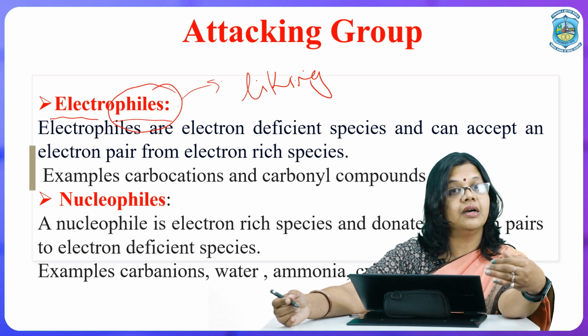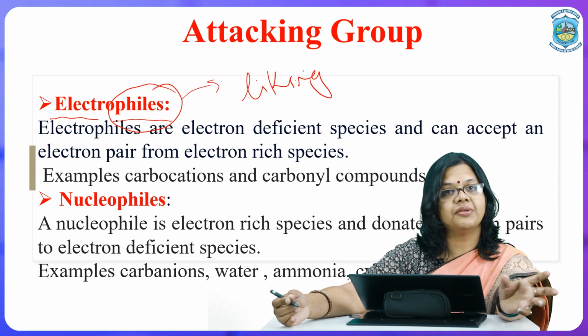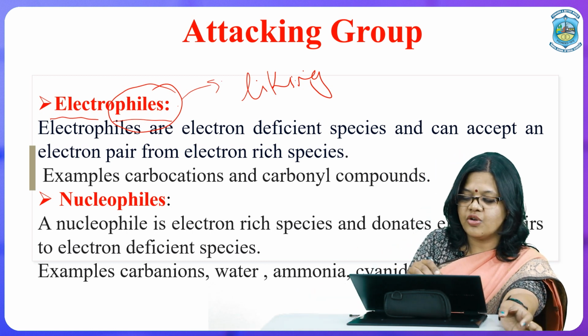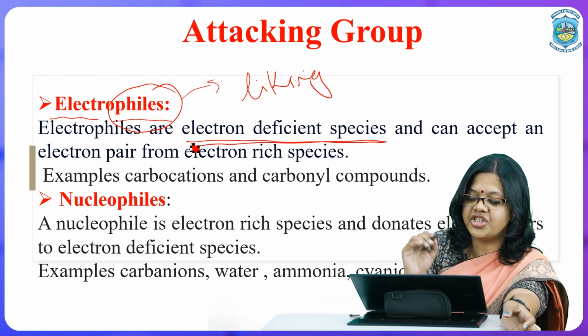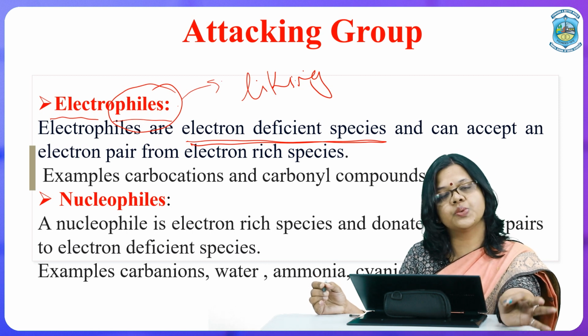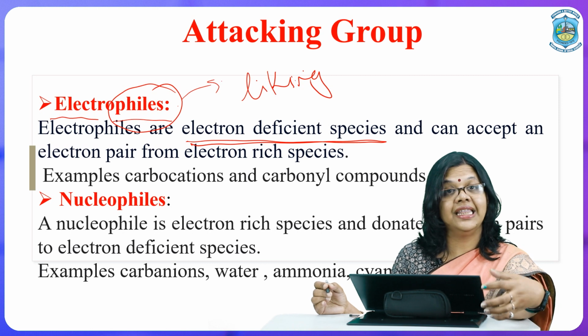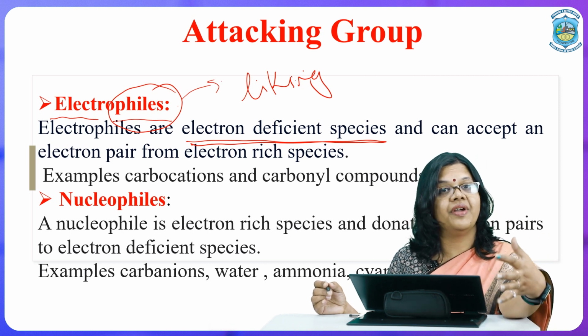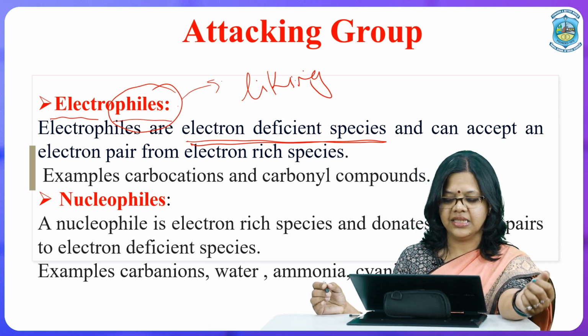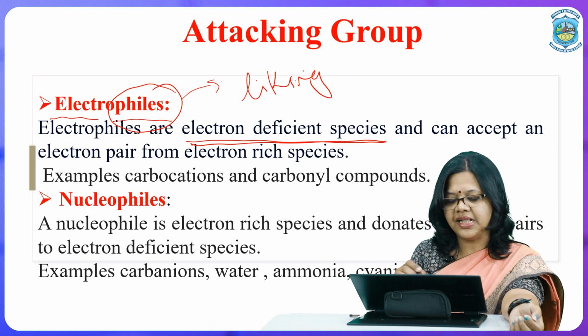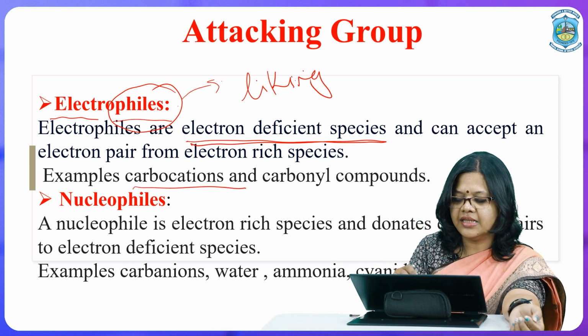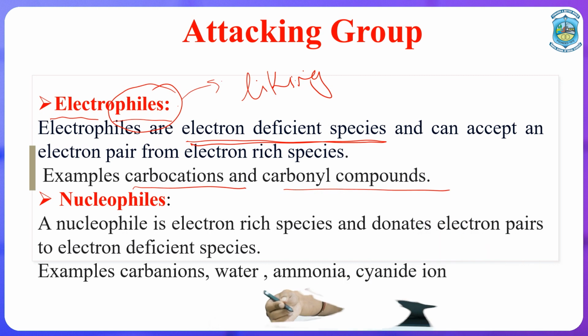Obviously, it will be a positive species. So, the definition of electrophiles: electrophiles are electron deficient species. Those species which are positively charged are in search of electrons and they go and attack those points where there is a lot of electron density. Examples of electrophiles are carbocations and carbonyl compounds.